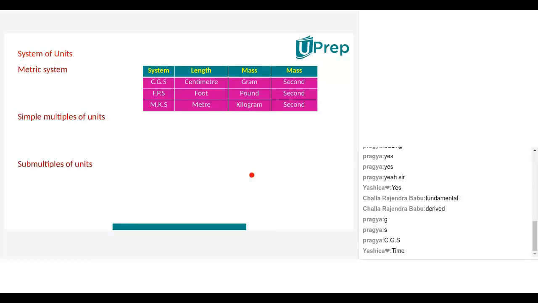So, three systems are there, Nana. And in these three systems, MKS and CGS are called metric systems, Nana. What will those systems be called? Metric systems. Why are they called metric systems? Because they are multiples of 10, Nana. Generally, multiples of 10 will be there, no?